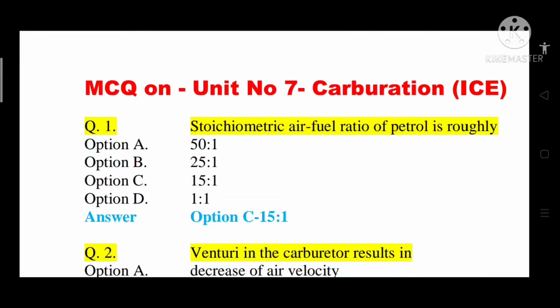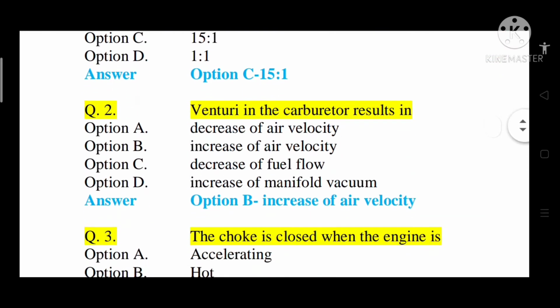Today we will see multiple choice questions on unit number 7, carburation of internal combustion engine. Question number 1, stoichiometric air fuel ratio of petrol is roughly option A 50 to 1, option B 25 to 1, option C 15 to 1, option D 1 to 1. So correct answer is option C, that is 15 to 1. Stoichiometric air fuel ratio of petrol is roughly 15 to 1. Option C is correct.